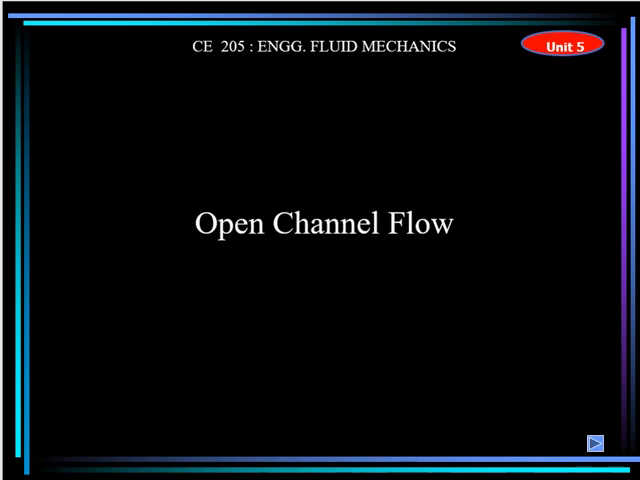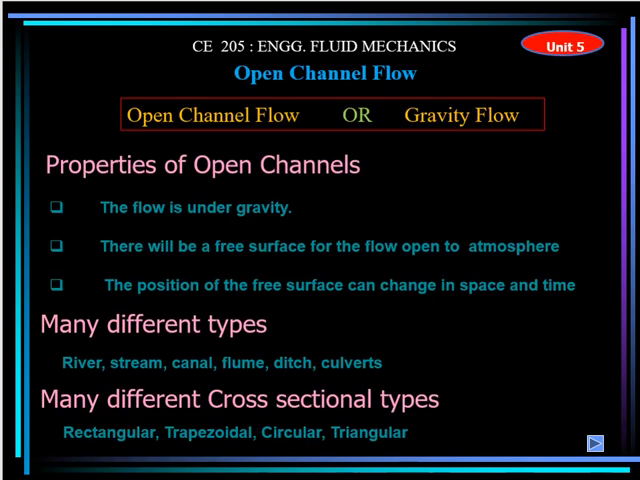The open channel is a conduit which is open to the atmosphere. It is not covered, or if it is a pipe, then it is partially filled. It is not completely filled. So this is called open channel flow. In this type of channel, the flow is open to the atmosphere. So open channel flow can be called gravity flow. The important thing in the open channel is that the flow is under gravity.